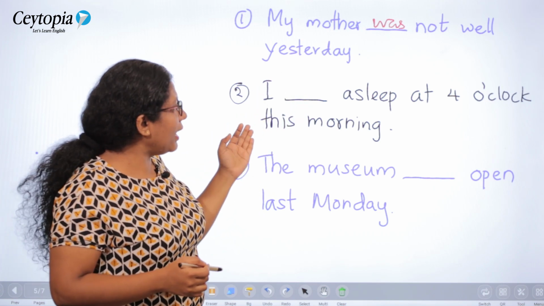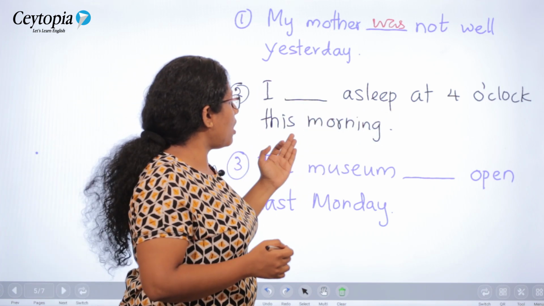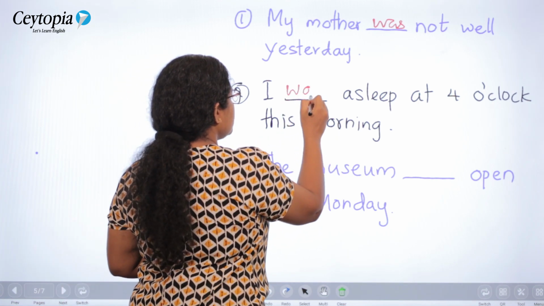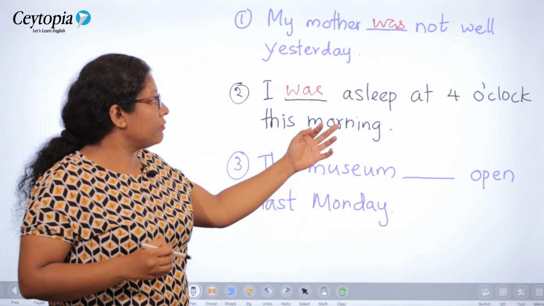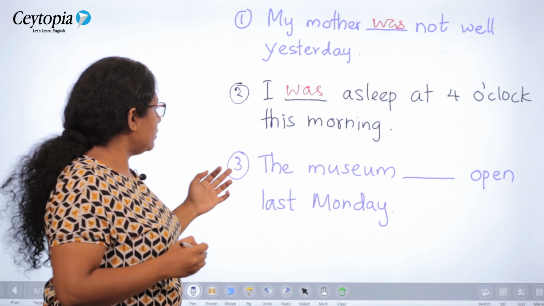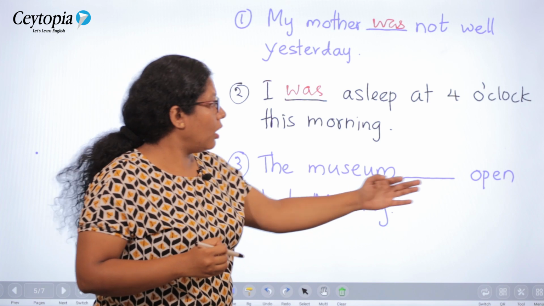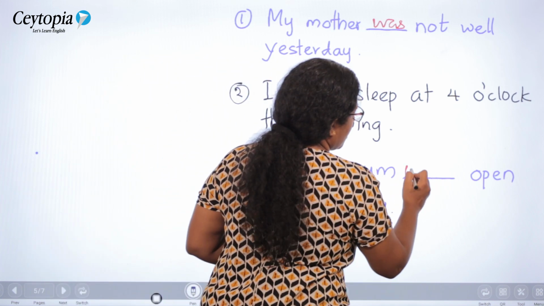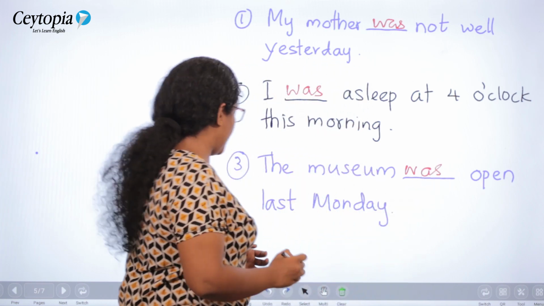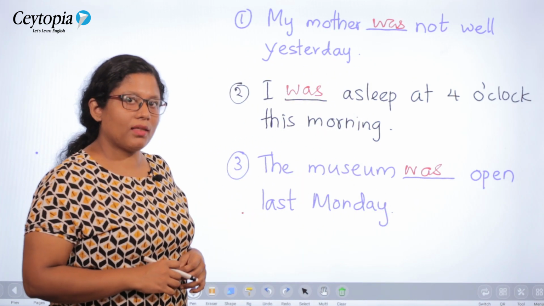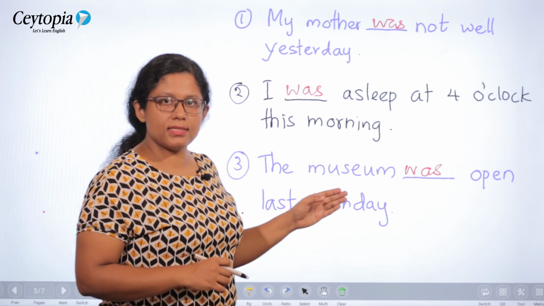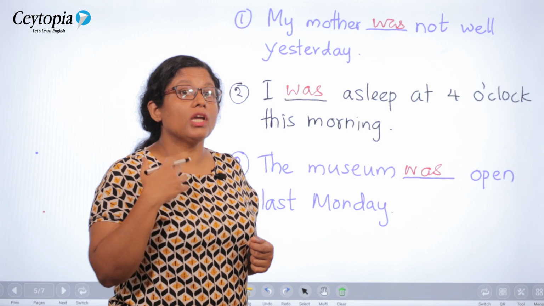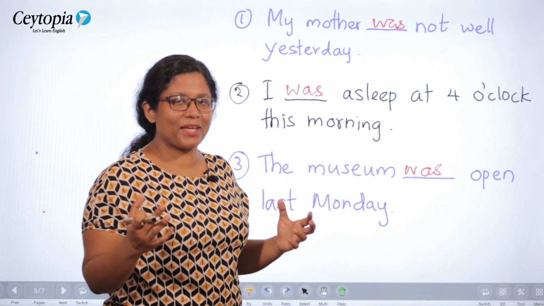Number 2. I blank asleep at 4 o'clock this morning. Yes, I was asleep at 4 o'clock this morning. Number 3. The museum blank open last Monday. Yes, the museum was open last Monday. I want you to notice something here. In all these sentences, you will come across certain clue words which hint you about the time.